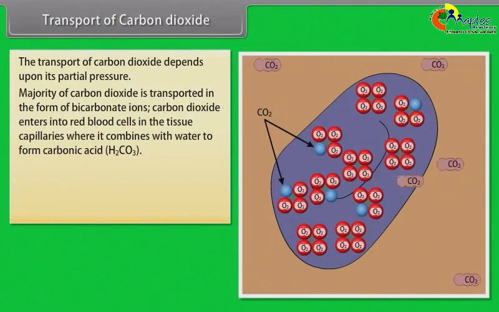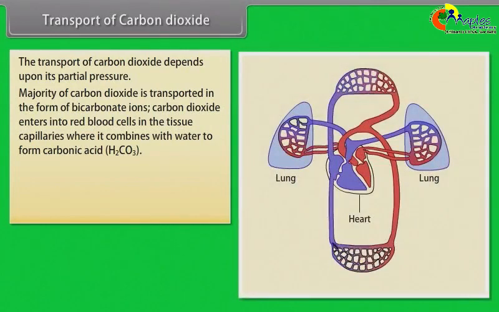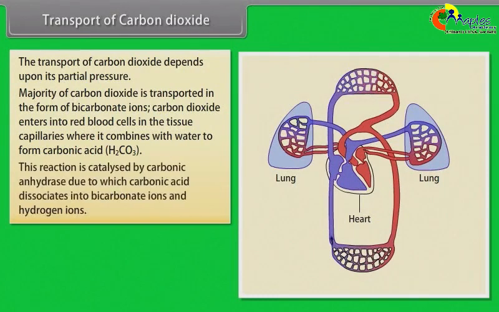Majority of carbon dioxide is transported in the form of bicarbonate ions. Carbon dioxide enters into red blood cells in the tissue capillaries where it combines with water to form carbonic acid. This reaction is catalyzed by carbonic anhydrase, due to which carbonic acid dissociates into bicarbonate ions and hydrogen ions.